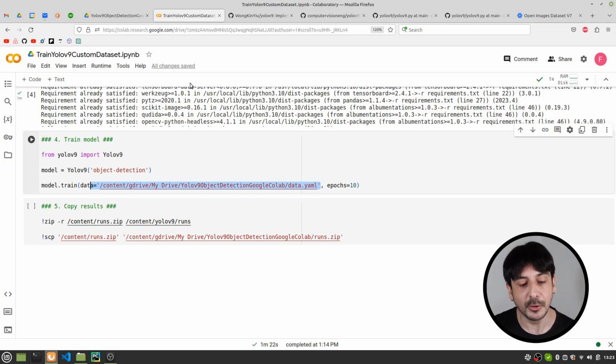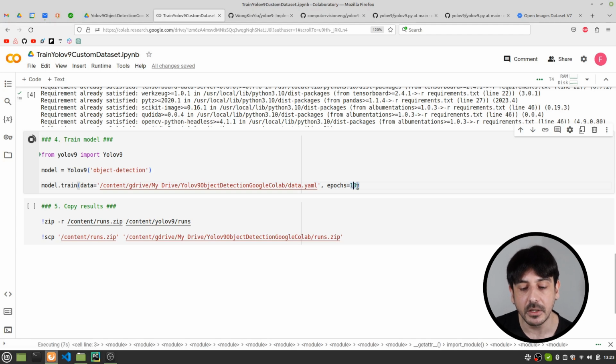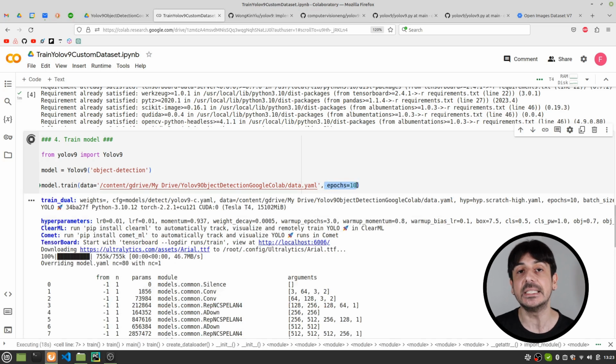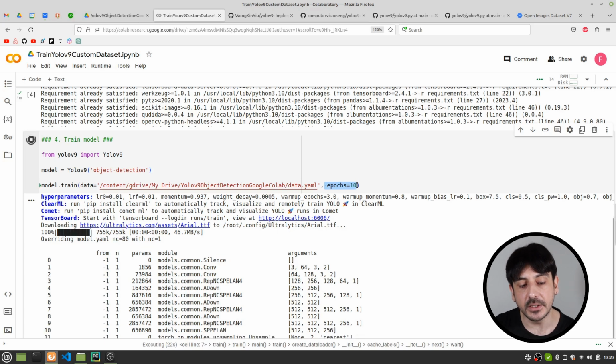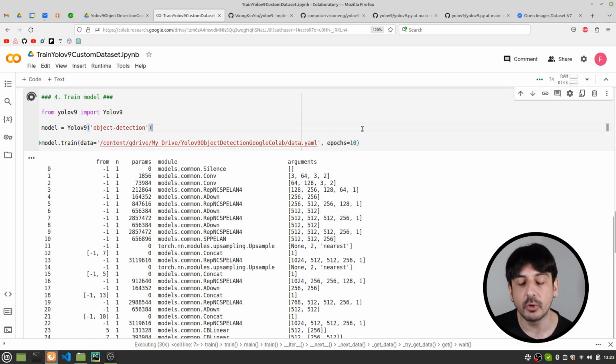So the only thing I'm going to do now, once I have just created my data and installed all my requirements and so on, is to press enter, and that's it. This is how I'm going to train an object detector with Yolov9. And please mind this detail, I'm going to train this model for only 10 epochs. Most likely this is not going to be enough in order to train a very robust object detector. This is not going to be enough in order to have a very accurate detection. No, this is not going to be enough. Most likely we will need to train for much longer, for much more epochs.